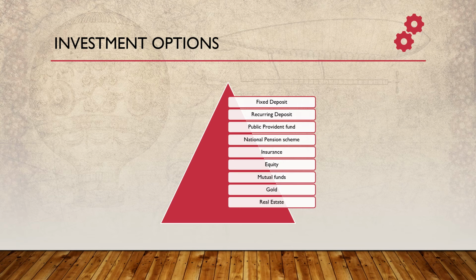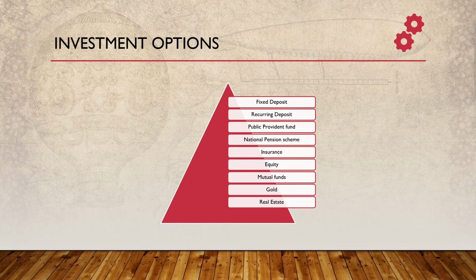Under this, the fund manager will diversify risk by allocating the money into various stocks, which will balance the risk and give regular returns like dividend and capital appreciation. Like recurring deposit, under mutual funds there is an option called SIP, Systematic Investment Plan, where we can invest on a monthly basis.